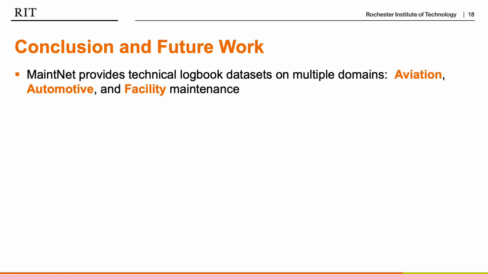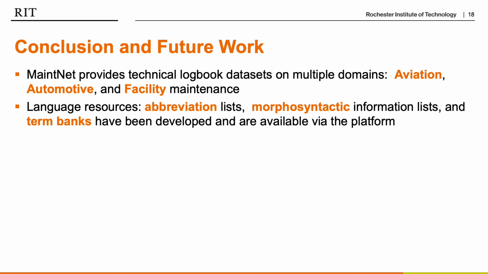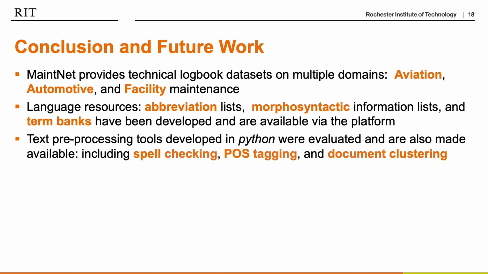So as a conclusion, MaintNet provides a technical logbook dataset of different domains: aviation, automotive, and facility. We also developed and made available the abbreviation list, morphosyntactic information, and term banks for each domain. We also developed the pre-processing tools, evaluated them, and made them available on our website.